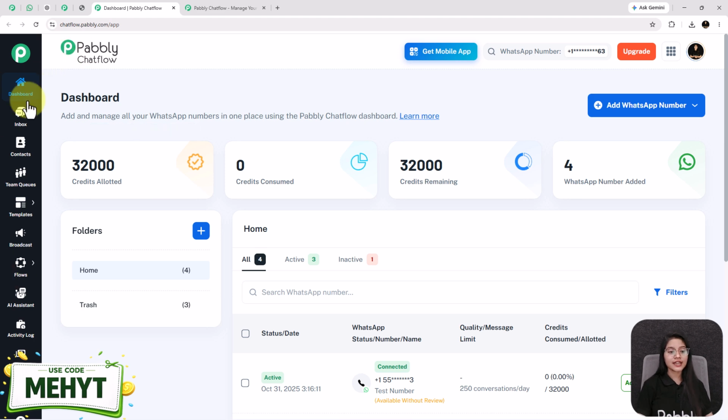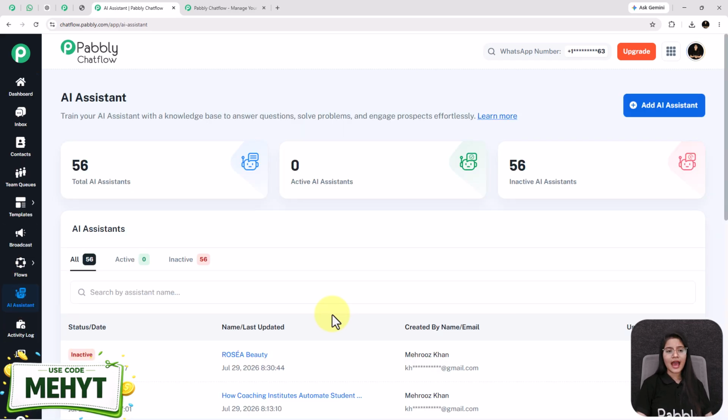On the left hand side, you will see multiple powerful features of Pabbly Chatflow, where you have to come to this AI assistant feature. And see, this is the AI assistant feature of Pabbly Chatflow. Here you can train your AI assistant with a knowledge base to answer common questions. In a few minutes, you will understand how you can create an AI assistant and what a knowledge base is.